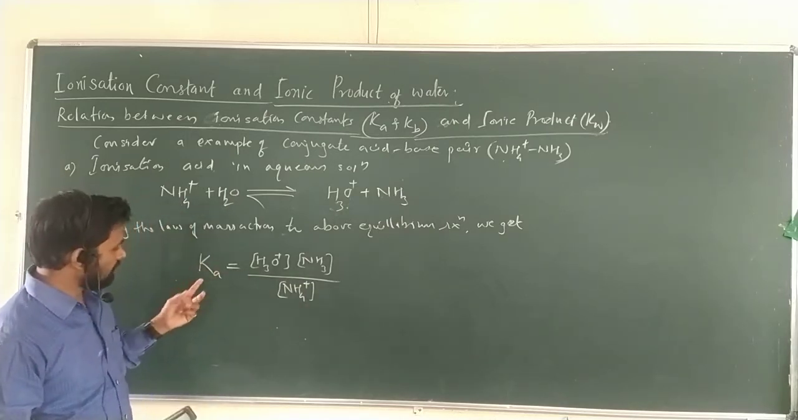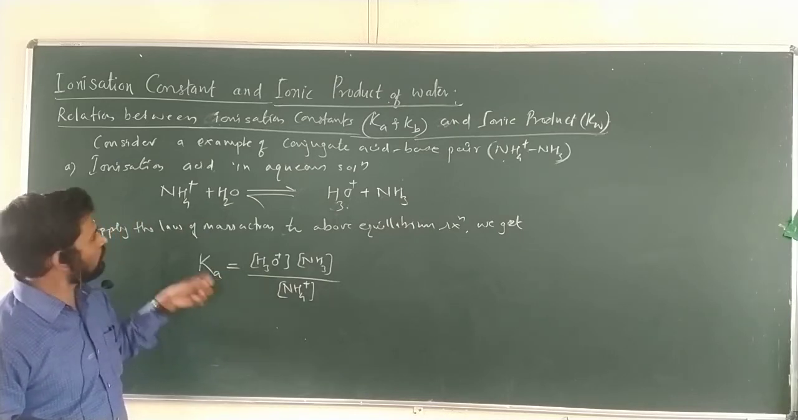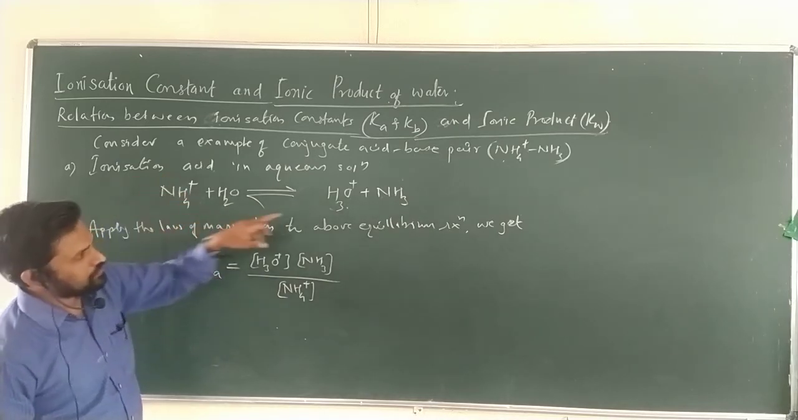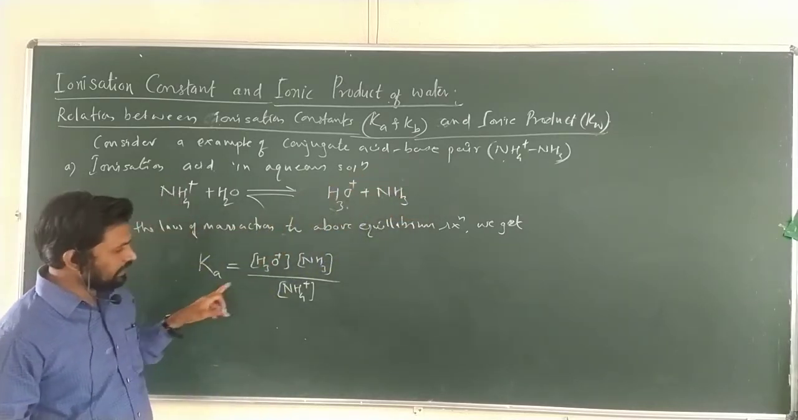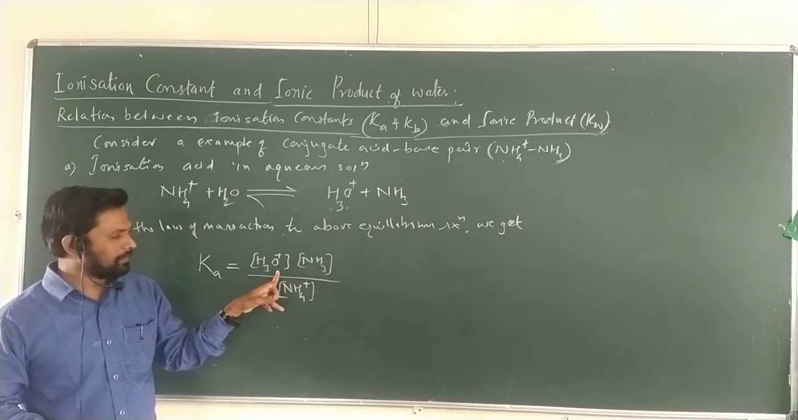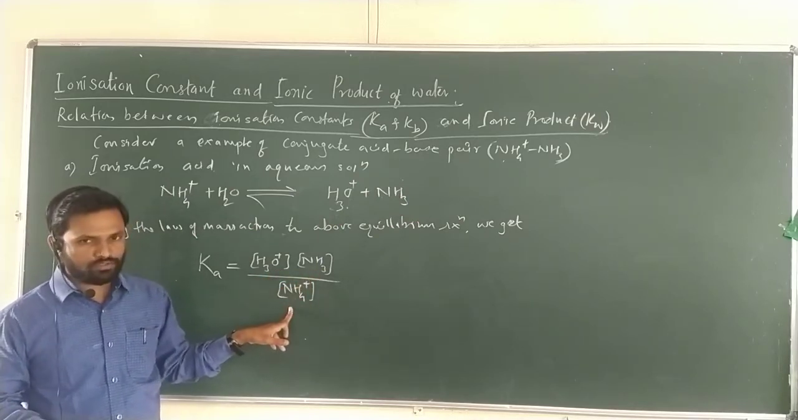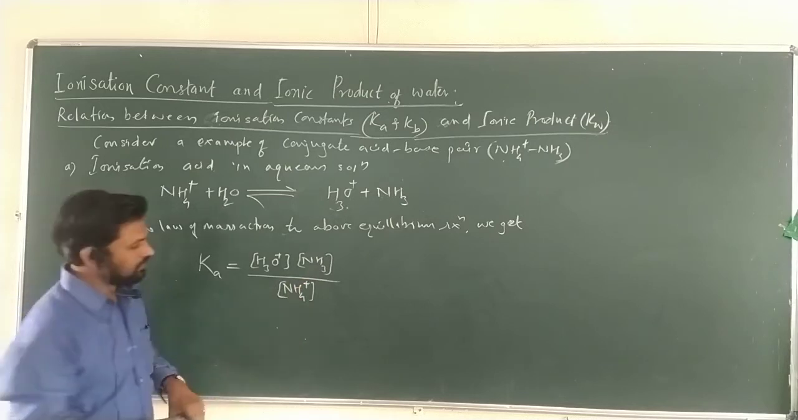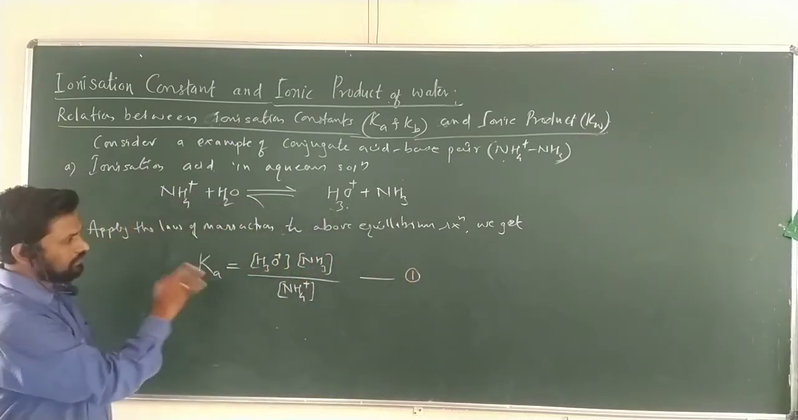Now Ka, what is Ka? Ka indicates that this is the ionization constant of a weak acid. NH4 plus, which is a conjugate acid, is there, therefore it acts as an acid. Ka equal to molar concentration of H3O plus times molar concentration of NH3 divided by molar concentration of NH4 plus. Say this as equation number 1. This is the first condition.